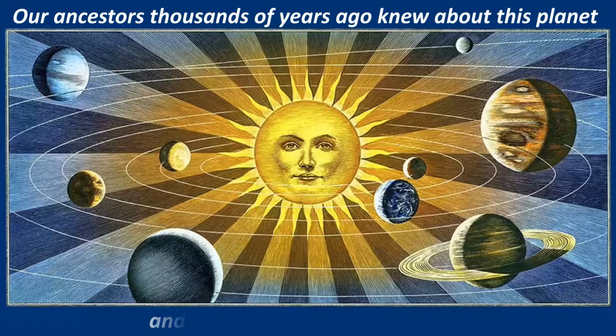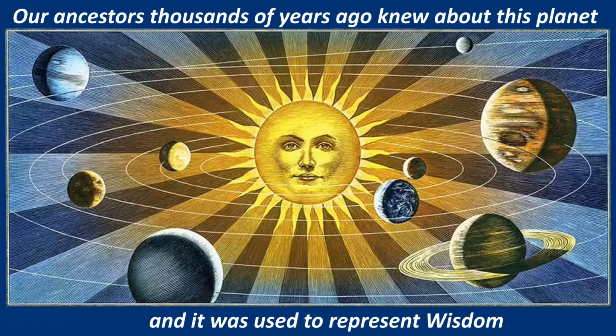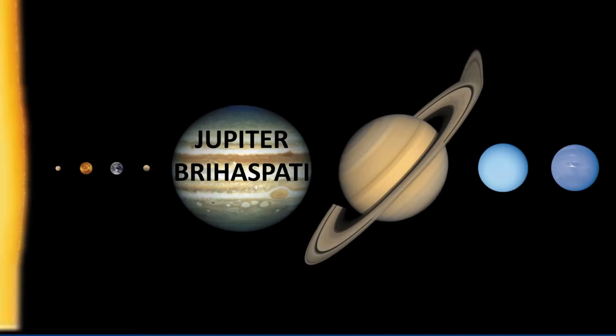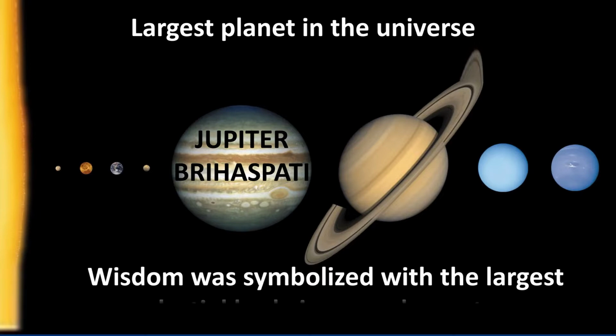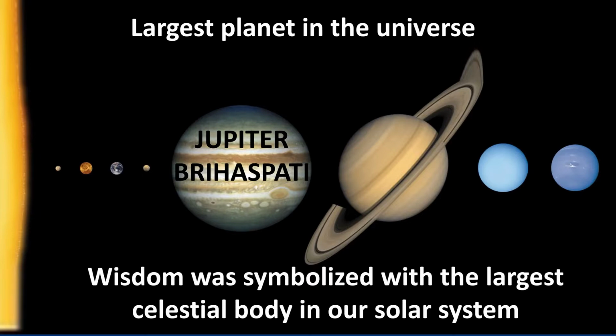Our ancestors thousands of years ago knew about this planet and it was used to represent wisdom. You may ask, out of 9 planets, why only Brihaspati was chosen for wisdom? The answer is, it is the largest planet in the solar system. And hence, wisdom or knowledge was symbolized with the largest celestial body of our solar system, which is Jupiter.